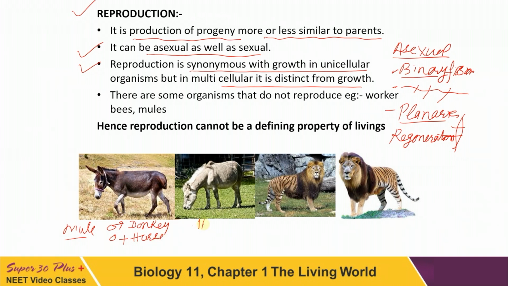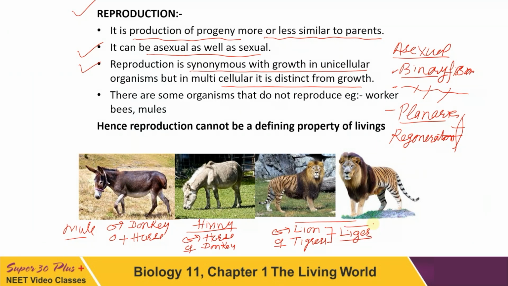Same case is there with the hinny. Just opposite to that, the male will be a horse and the female will be a donkey. The sterile hybrid produced here is known as a hinny. The same case we have here, where the male is a lion and the female is a tigress. The organism produced by this cross is known as a liger. Liger is living but it doesn't reproduce.